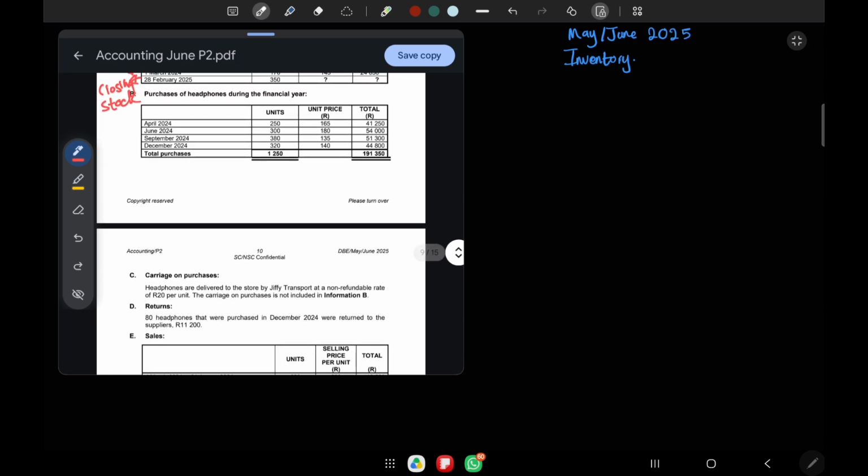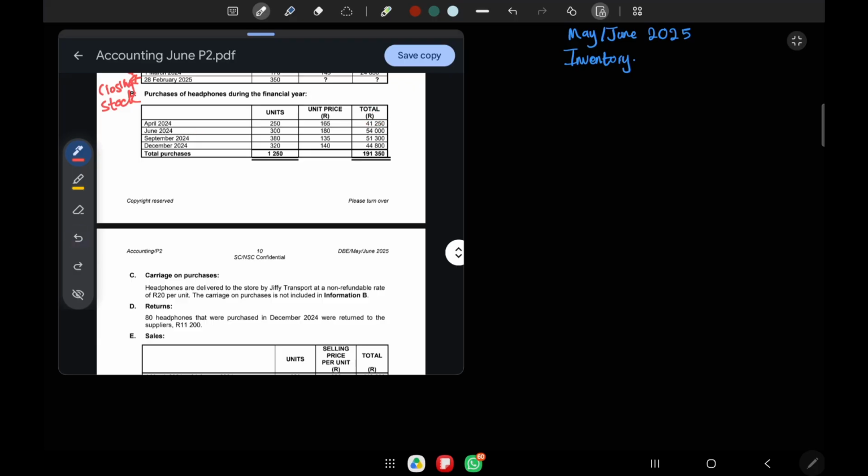Now let's move to information B. We have our purchases for headphones during the financial year. You have April, June, September, and December of 2024. Okay. Now let's move to units. You have 250 units, and the unit price is 165. So let's say 250 times 165, it's 41,250. That figure makes sense. Now let's try the June 2024 units.